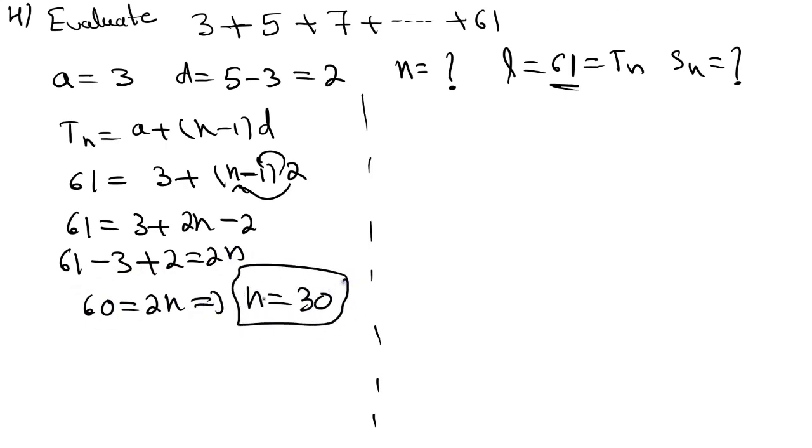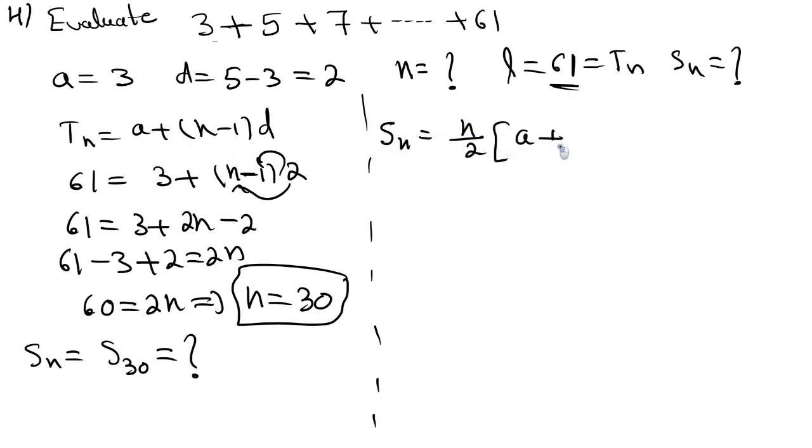Okay, now what is the question? Sn equal to S30 equal to question mark. See students, now here from 3 to 61 there are 30 terms. You need to add those 30 terms. Write the formula: Sn is equal to n by 2 into a plus l. Why a plus l? It is a finite sequence, and we know the last term, right? What is the last term? 61.